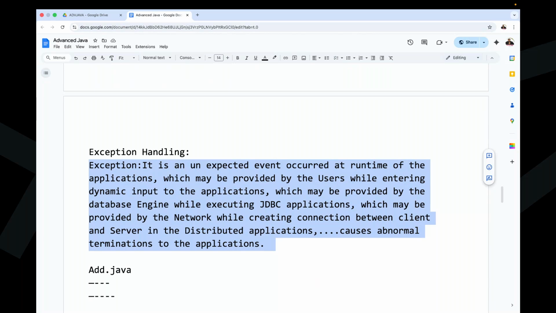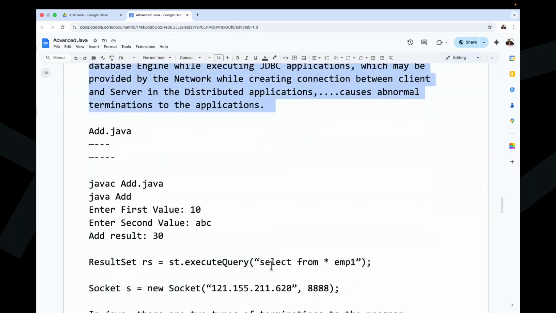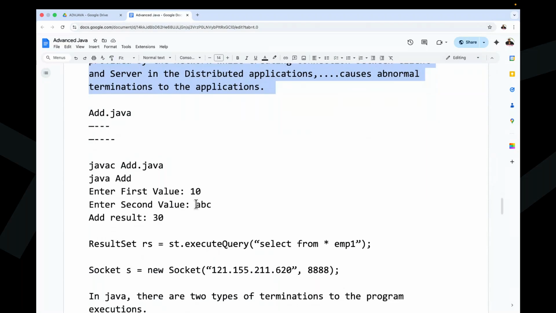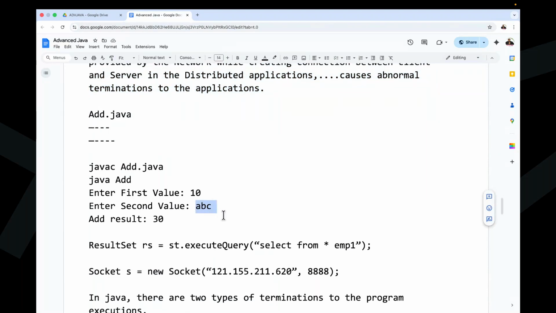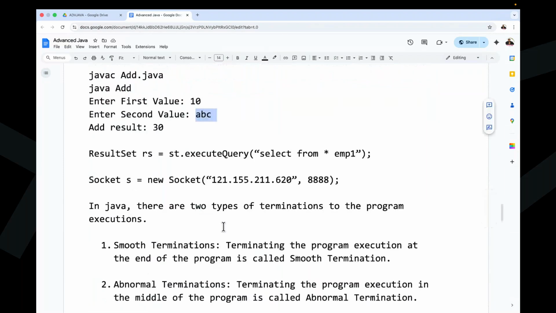Some examples are given. One example: the user is expecting an integer value, but we provided a value like ABC, so we get an exception. While executing SQL queries, if we provide a wrong SQL query, then we get a SQL exception. If we provide a wrong IP address while creating a connection between the local machine and the remote machine, we get a network exception or a socket exception. All these many exceptions we are able to get.